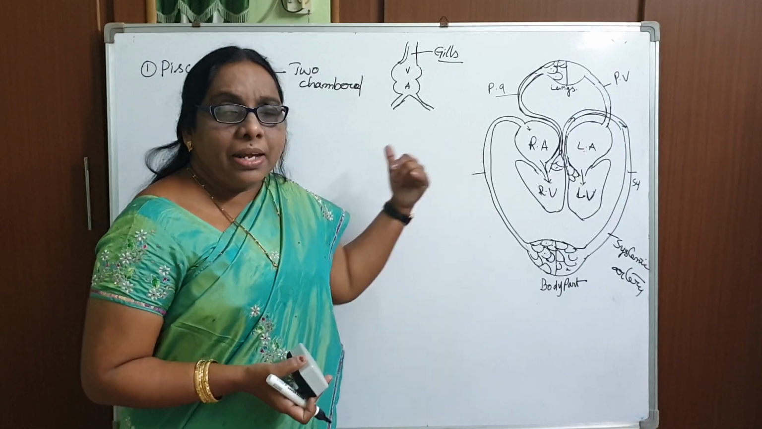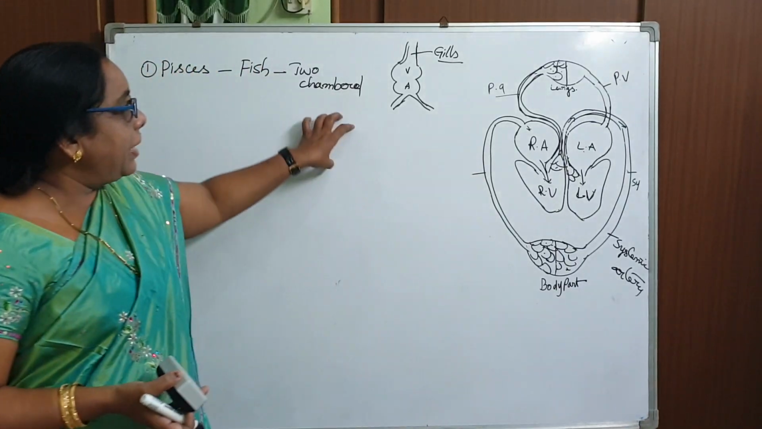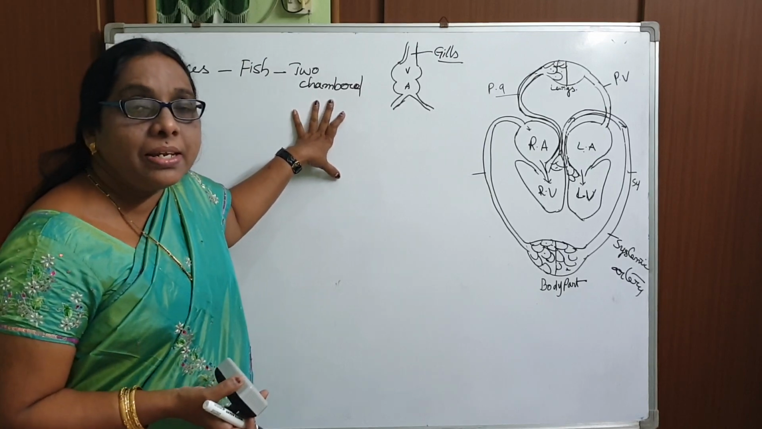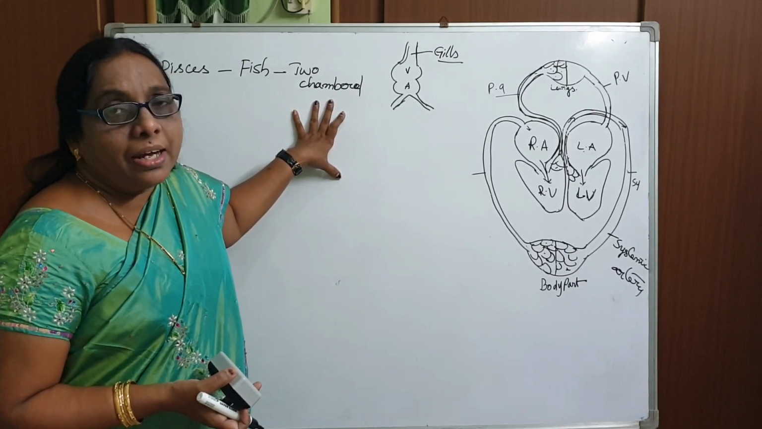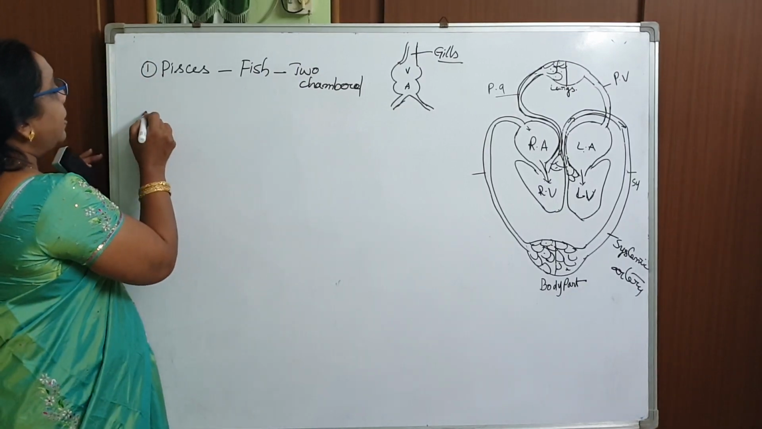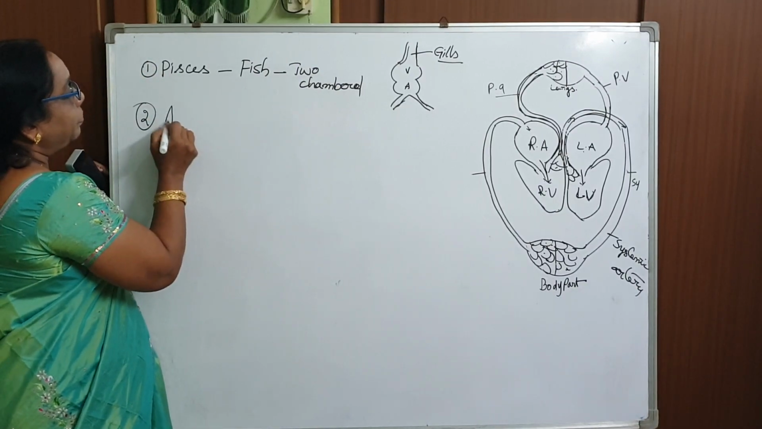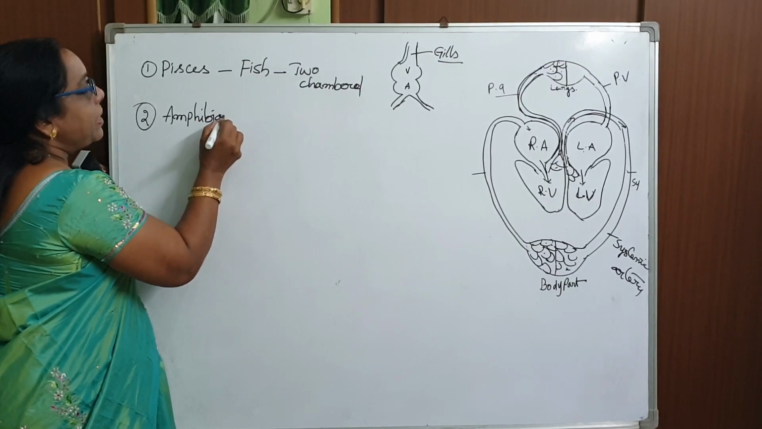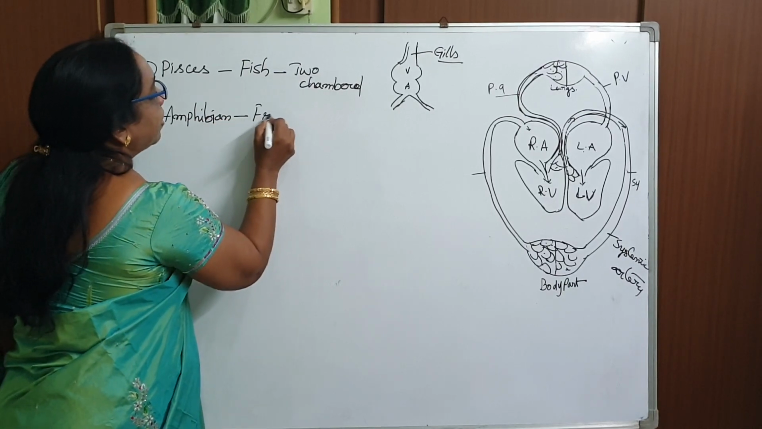There is no other flow of blood in the fish. This type of circulation we call single circulation, and that heart is called a single circuit heart. Okay, whereas coming to the second group, amphibians, for example, frog.